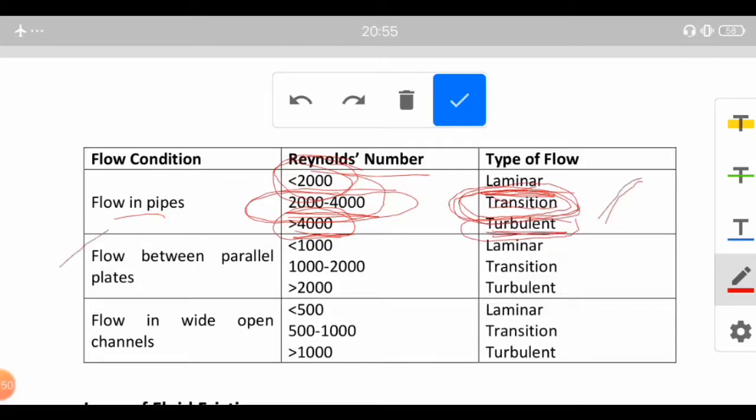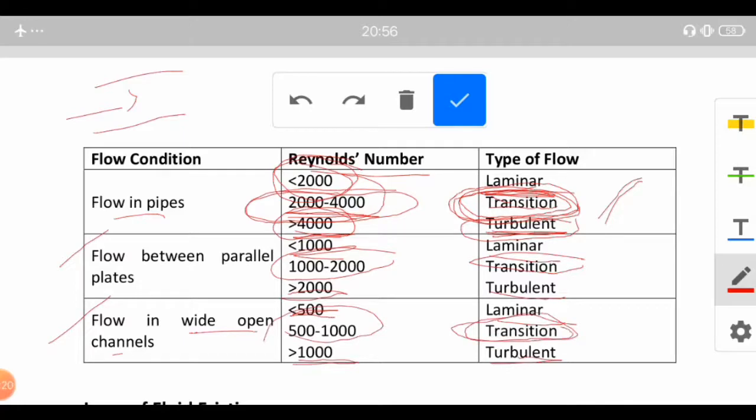Similarly, for flow between parallel plates, suppose we have two parallel plates and a flow in between them. If the Reynolds number is less than 1000, the flow is laminar, and if it is greater than 2000 it is turbulent. It is transition if it is within 1000 and 2000. And finally, for flow in a wide open channel, if the Reynolds number is less than 500 then it is laminar, if greater than 1000 then it is turbulent, and if it is within 500 to 1000 then the flow is transition.